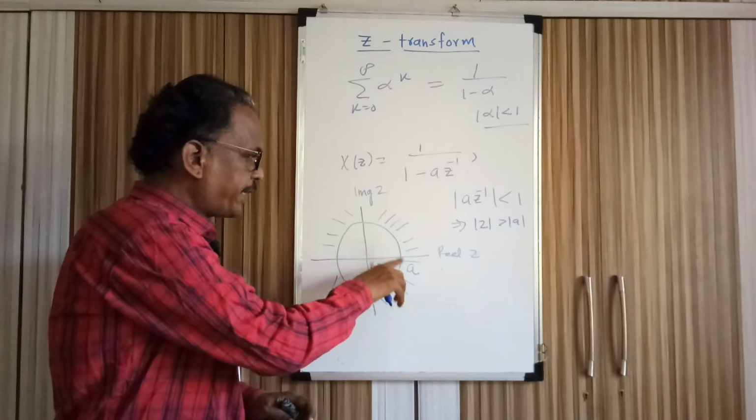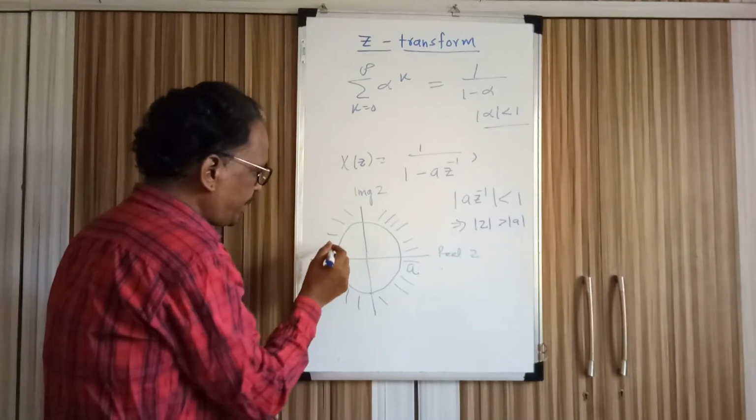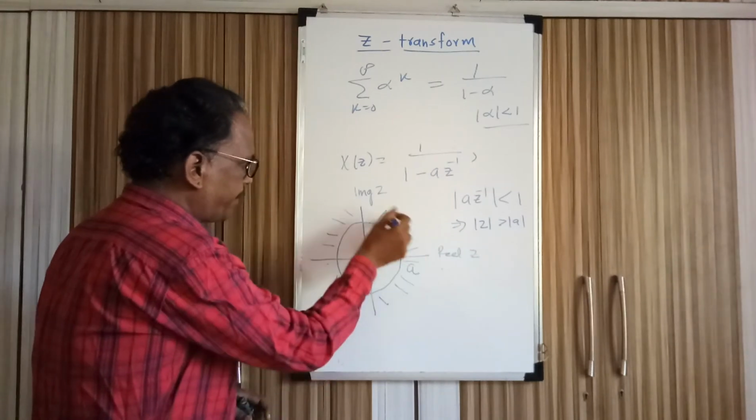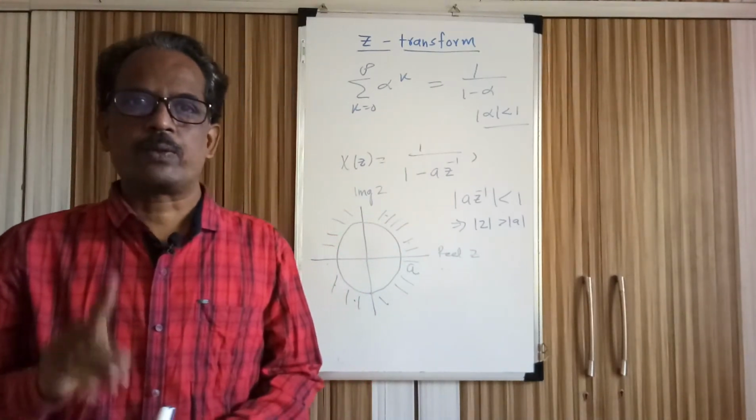The Z transform exists if Z is greater than a, meaning all values of Z which are outside the circle of radius a. For all those points, the Z transform is possible.